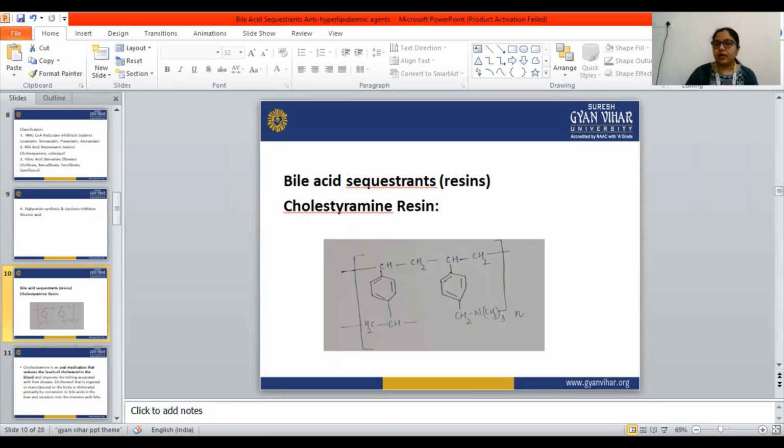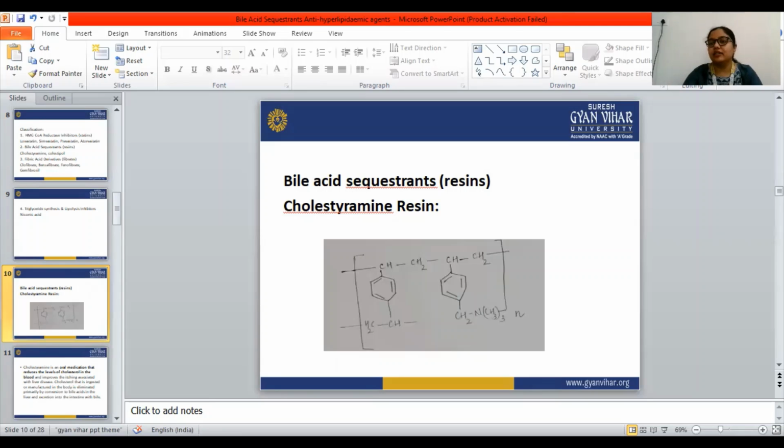Bile acid sequestrants are a group of resins, and they bind with some components of the bile inside the gastrointestinal tract. These highly positively charged molecules are attracted towards the negatively charged components of the bile in the intestine. When they bind together, that inhibits the lipid solubilizing activity.